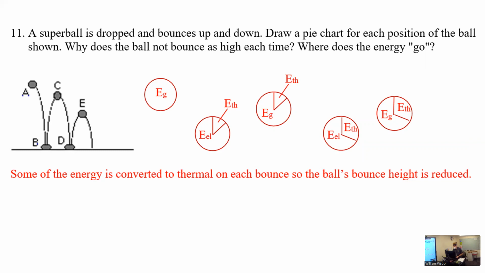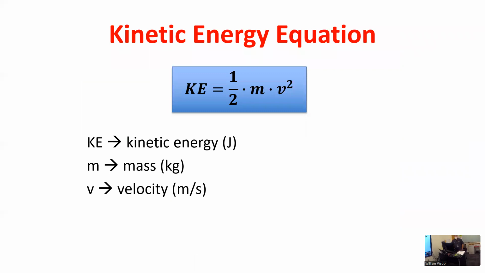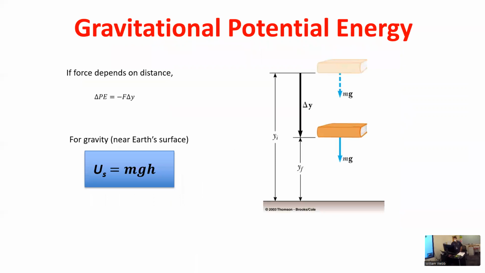All right. Back to some quick review. We'll fly through a couple slides here. Kinetic energy: if it's stationary, there's no kinetic energy. If it's moving, there is kinetic energy. The word kineo is Greek and gives us that meaning of motion. We've talked about the equation. We know the units. For energy, it's joules. For mass, it's kilograms. For velocity, it's meters per second. And I'm not going to derive that equation today. If we have time next week, I might squeeze it in somewhere, but we'll skip it for today. I want to keep this moving along.